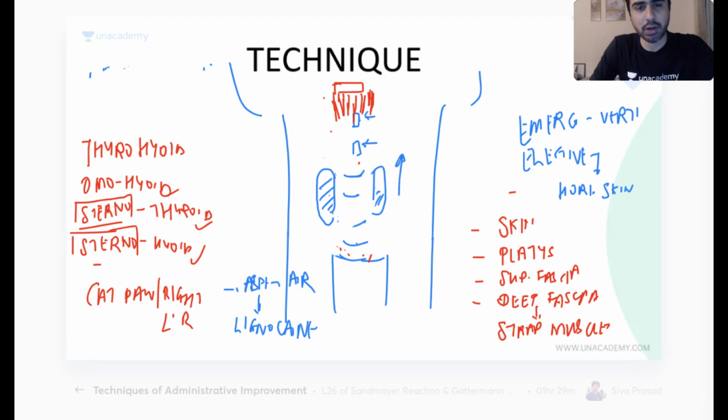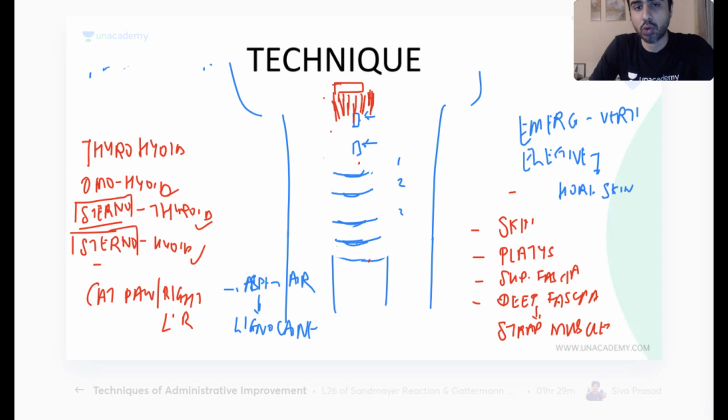So how do I make this tracheal opening? Anybody? Any one of you has seen a tracheostomy? At least a video? Jaydev, come on. How do I make the opening in the trachea?